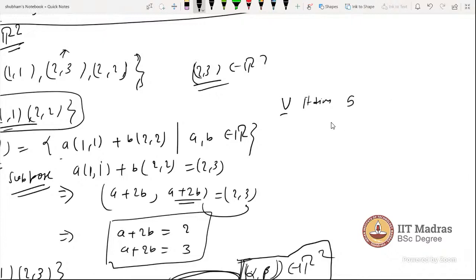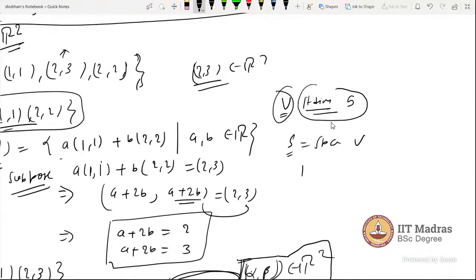You don't know, but he told you to find a basis, or a spanning set, a set which spans the whole V. Try to find a set which spans the whole V. And he told you that it has dimension 5.